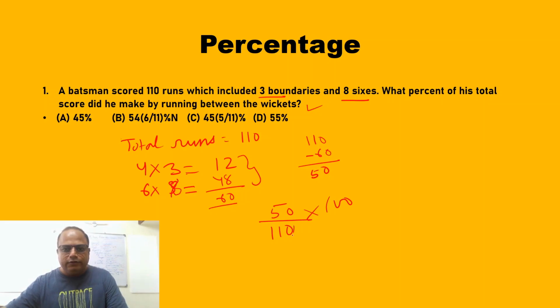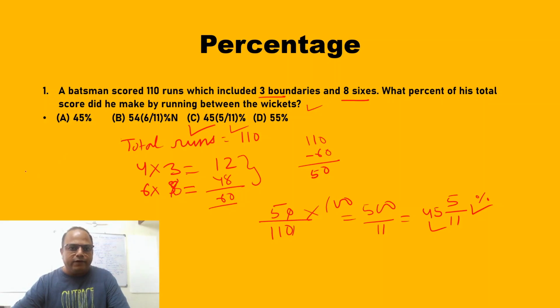Okay. So this 0 and this 0 goes. So it becomes 500 by 11. And 500 by 11, you see it is not there in the option, but it is done like this. So this is expressed in the mixed fraction, and this option is same, 45 5 by 11. 45 5 by 11 percentage. This is percentage of runs scored by running between the wickets.